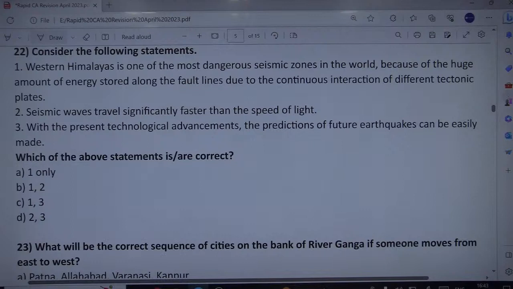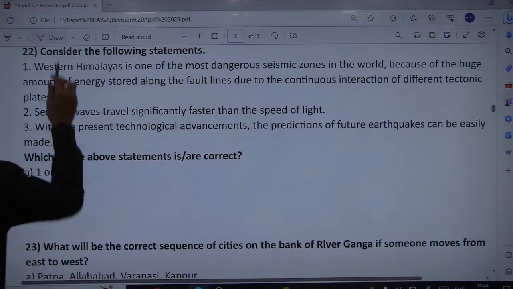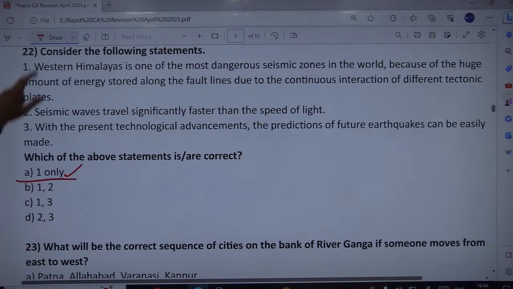Second is that seismic waves travel significantly faster than the speed of light. No. Then, with the present technological advancement, the prediction of future earthquakes can be easily made. No, it's not that easy to predict like cyclones that we can predict. Earthquakes are not that easy to predict. And seismic waves travel significantly slower than the speed of light, not more. Attempts to find reliable predictors of earthquakes have not been fruitful so far. We are unable till now to find the correct technology or tools to predict earthquakes. So the correct option is only one, because the second and third are wrong. So the correct would be just option A only.